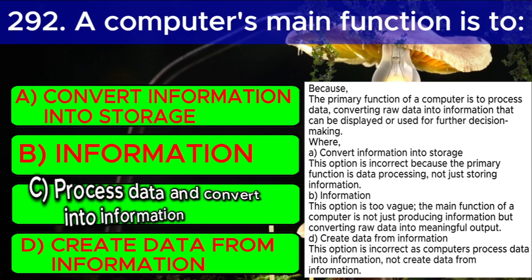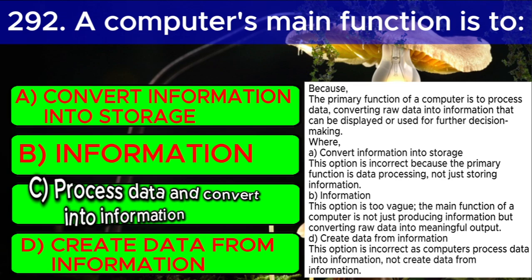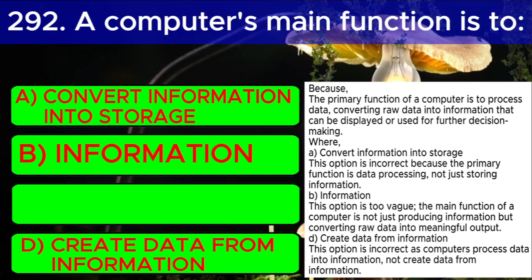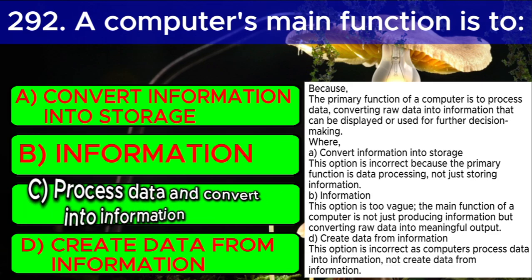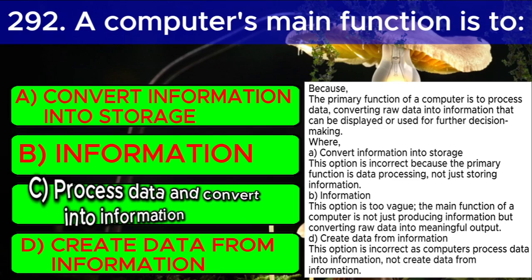Where A. Convert information into storage. This option is incorrect because the primary function is data processing, not just storing information. B. Information. This option is too vague. The main function of a computer is not just producing information, but converting raw data into meaningful output. D. Create data from information. This option is incorrect as computers process data into information, not create data from information.